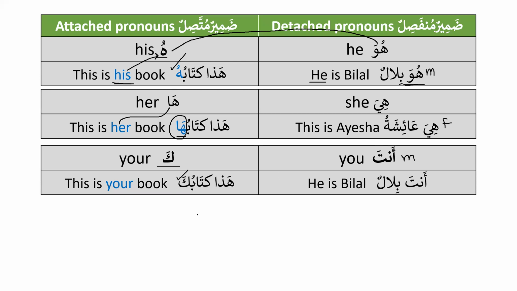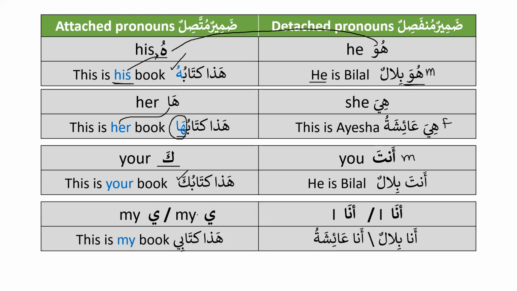So for anta we use ka, and similarly when you want to talk about something that belongs to you, we know that the detached pronoun we use is ana, which means I. For masculine, we use ana. For example, you say ana Bilalun. And similarly for feminine, we also use ana, and you say ana Aisha too. And similarly, when we use ya, it will be used for both the masculine and the feminine. So when you want to say this is my book, how do we say? We will say hadha kitabi.